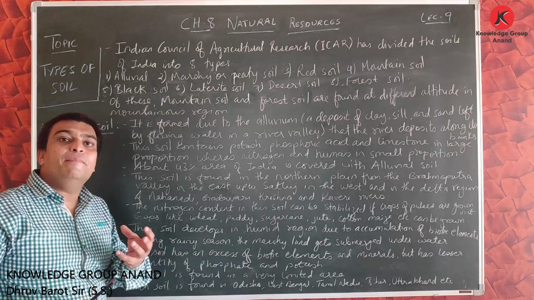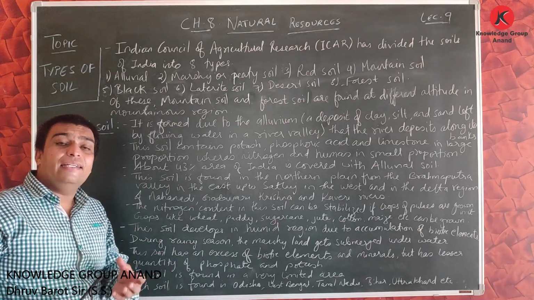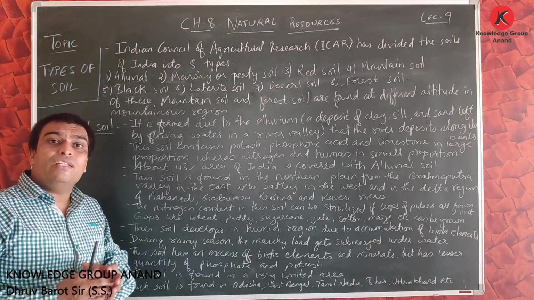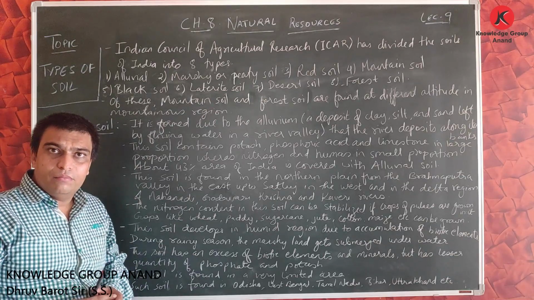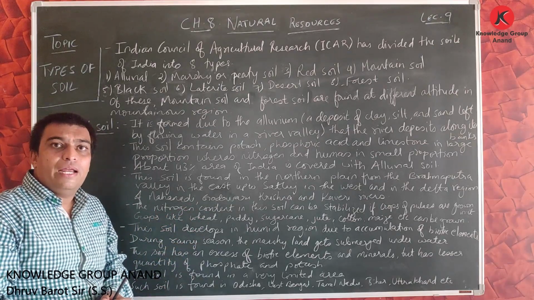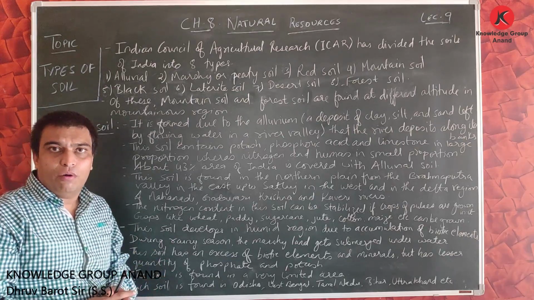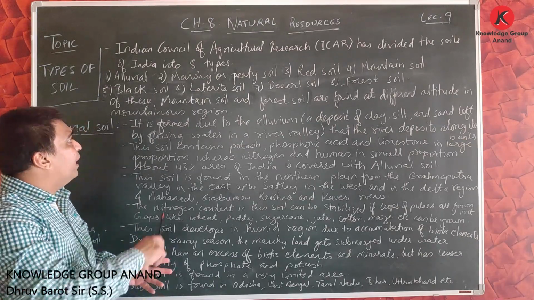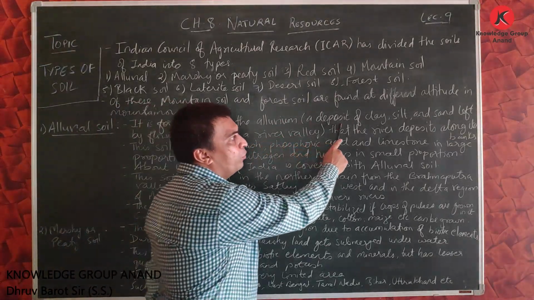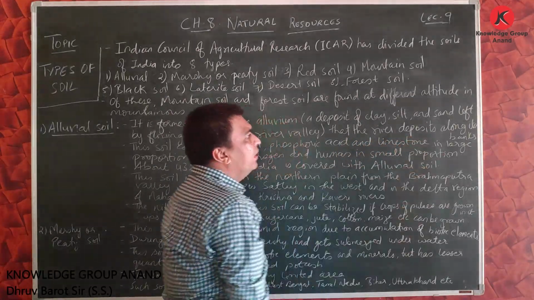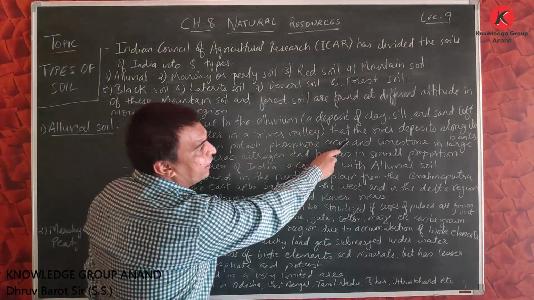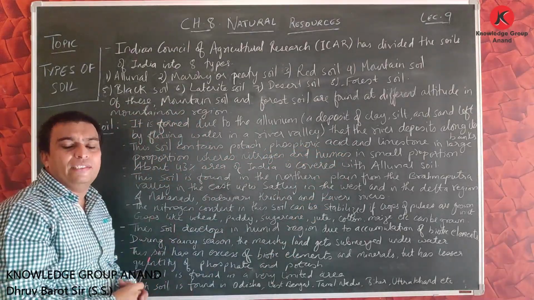Alluvium is a deposit of sand, clay and silt. It is deposited by the flowing water of the river valley on the banks of the river, and due to this, this soil is formed. Here it is said, friends, that it is formed due to alluvium. What is alluvium? It is a deposit of clay, silt and sand left by flowing water in a river valley, which the river deposits along its banks.